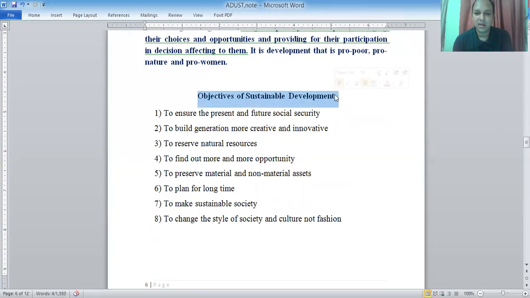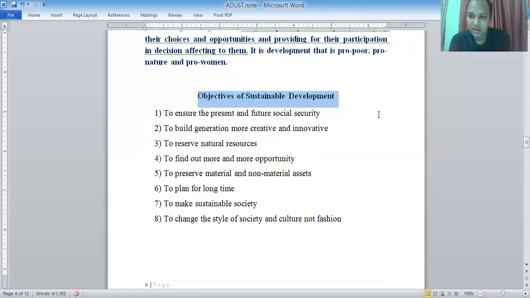You see that there are, I find out, 8 objectives. You can add more and more objectives or goals of sustainable development, but I think that these 8 objectives may include many other relevant issues related to sustainable development. First of all, to ensure present and future social security. Sustainable development ensures the present and future social security.